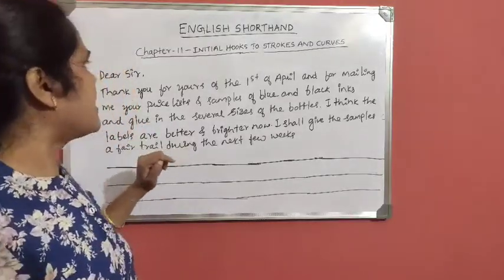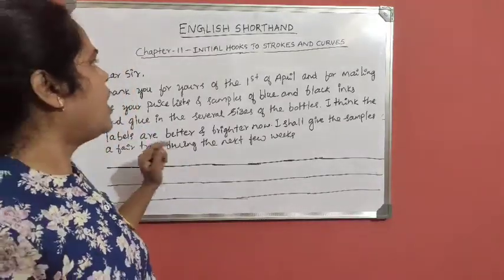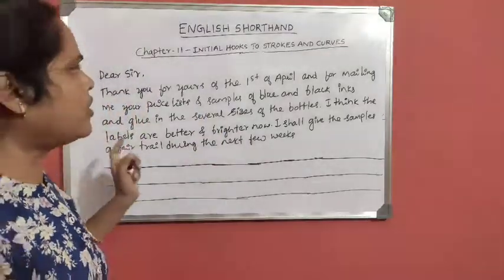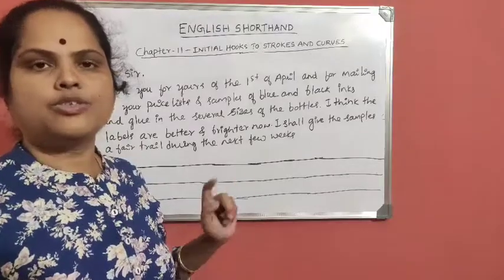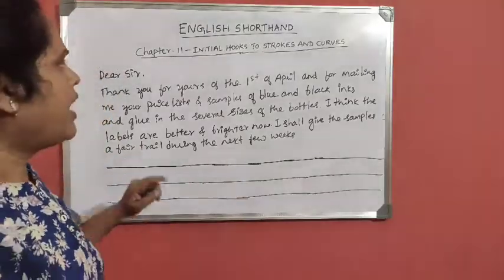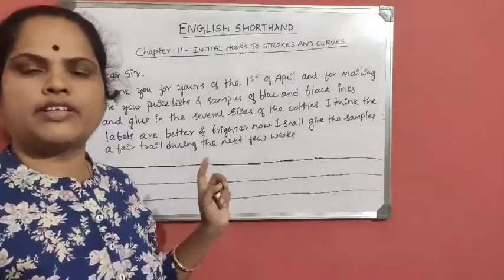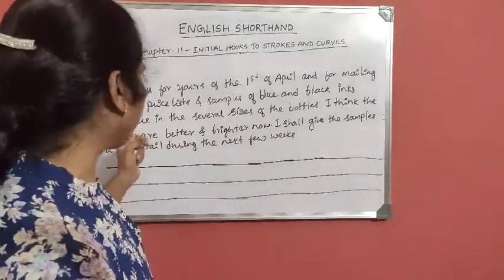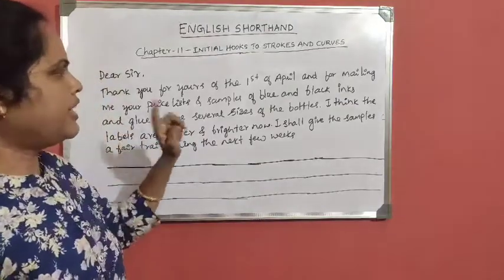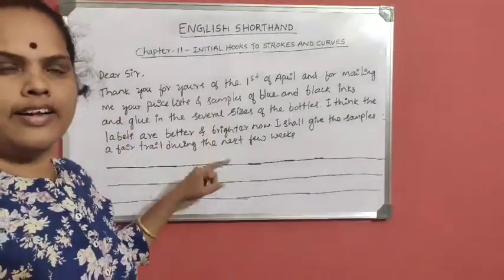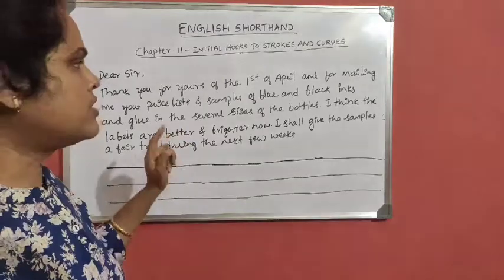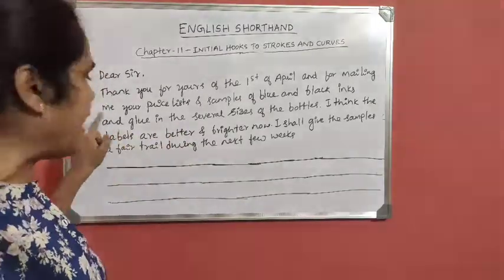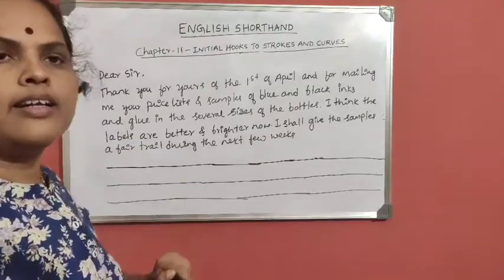In the previous class, I explained how to write initial hooks to straight strokes and curves, the initial hook of R and L to straight strokes and curves. I also explained the grammar of that chapter. Now I wrote a paragraph here. This paragraph contains the initial hook of R and L both to straight strokes and curves. So now we will transcribe this paragraph into shorthand.